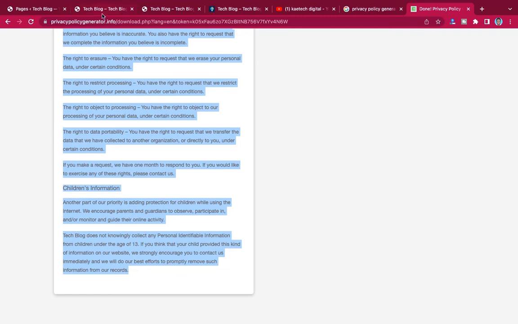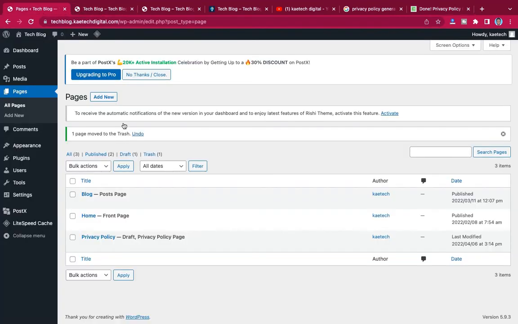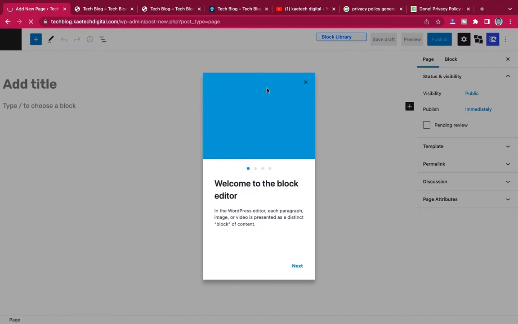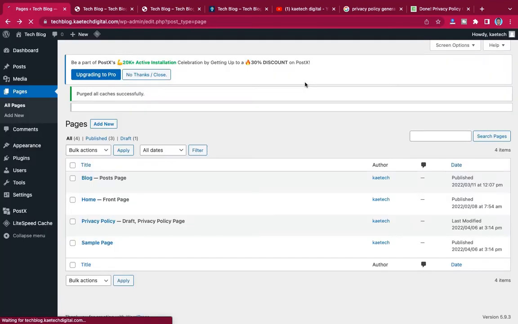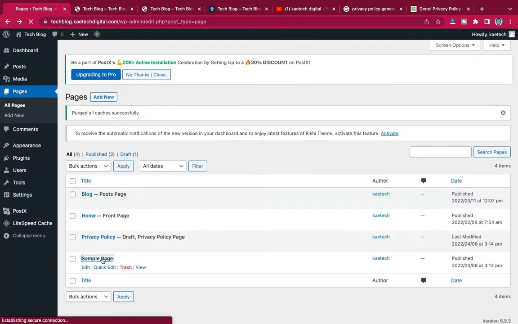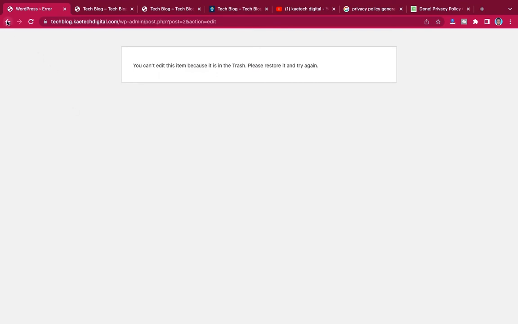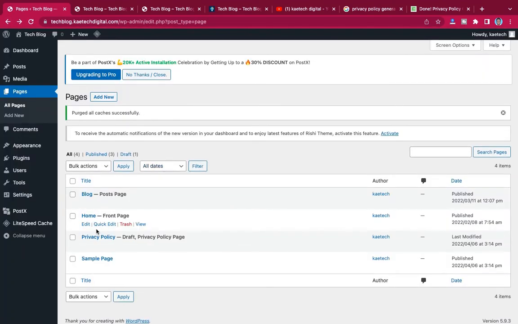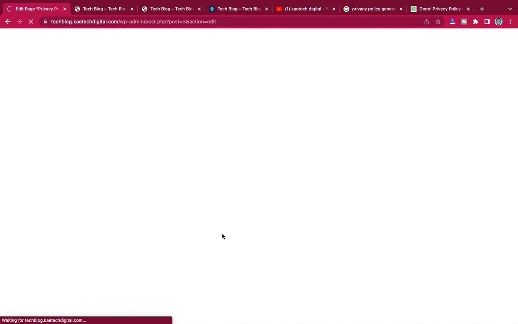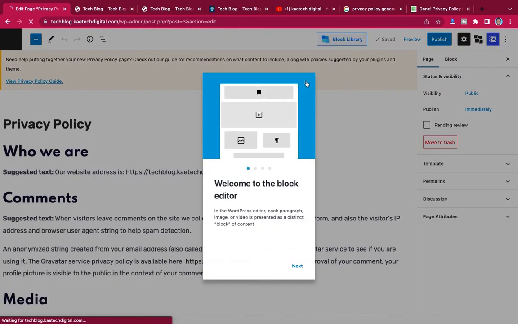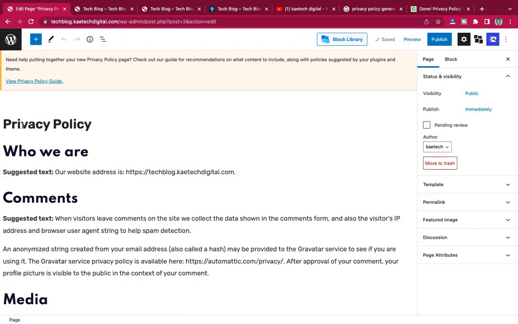come to the pages over here. I want to create a new page, or we can paste it in our privacy policy page. Yeah, let's go back and go to the privacy policy page. Okay, very good. So as you can see over here, this is our privacy policy page. Now we don't have anything over here.